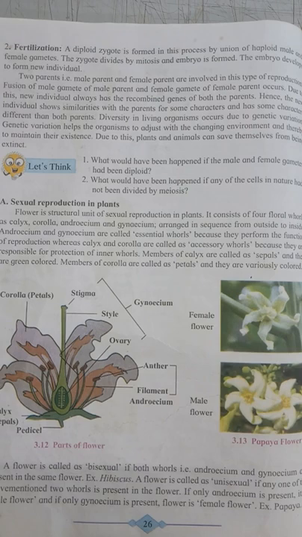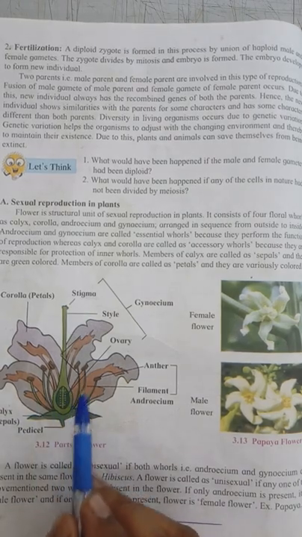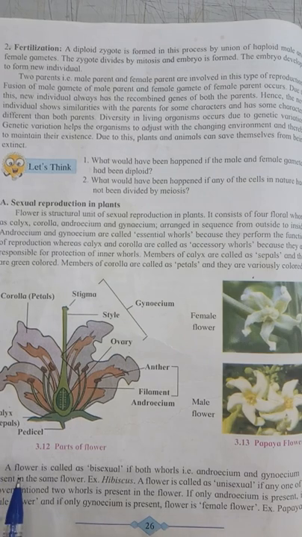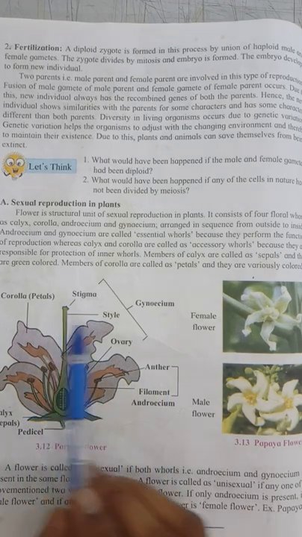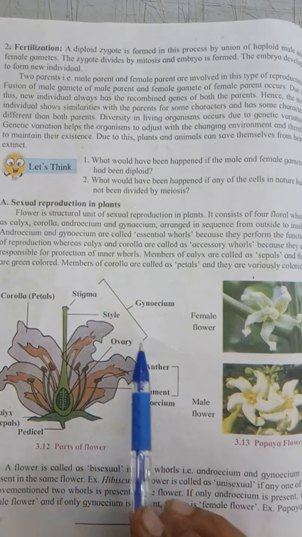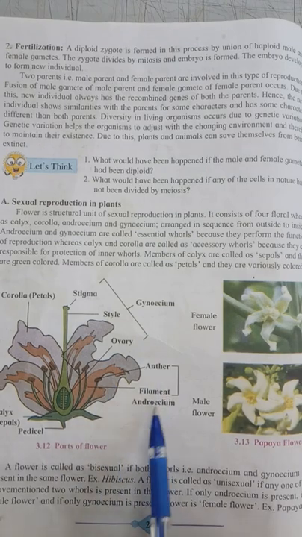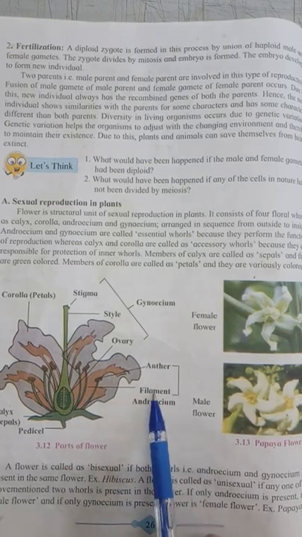As I told you, the main reproductive units in the flower are the androecium and the gynoecium. Now, androecium. You can see in that diagram, this is the androecium. Androecium is also called the stamens. In the stamen there are two parts, filament and anther.